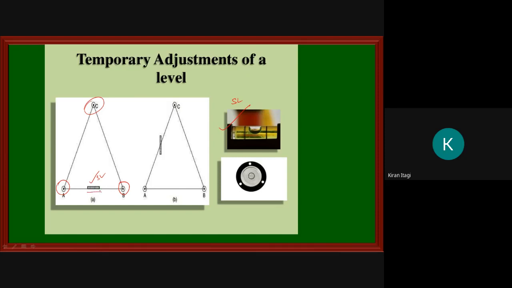Then I will take my left thumb towards A and the right thumb towards B. With the help of two thumbs, I will move either inward or outward simultaneously.